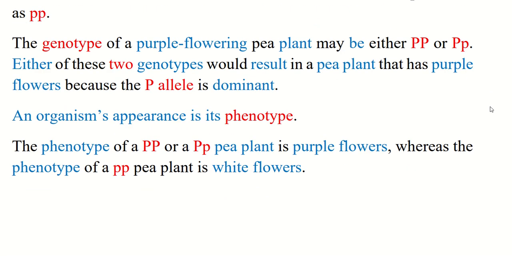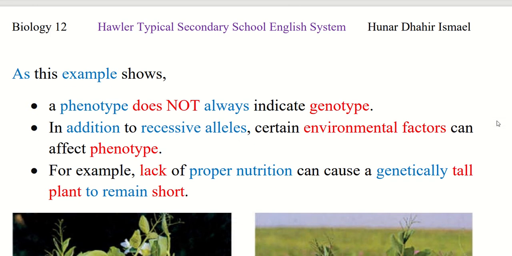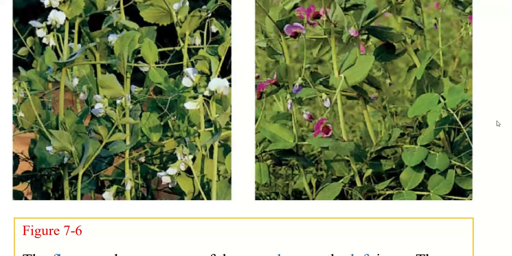Either of these two genotypes would result in pea plants that have purple flowers, because the P allele is dominant. An organism's appearance is its phenotype. The phenotype of P capital P capital or P capital p small pea plants is purple flower, whereas the phenotype of p small p small pea plants is white flower. As this example shows, genotype does not always indicate the phenotype. In addition to recessive alleles, certain environmental factors can affect phenotype. For example, lack of proper nutrition can cause a genetically tall plant to remain short.